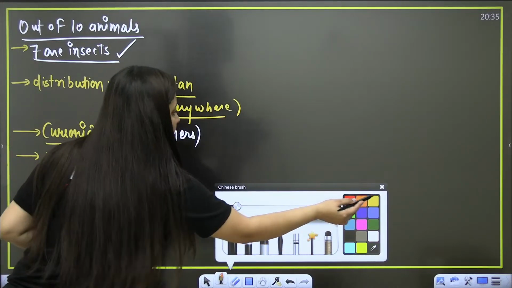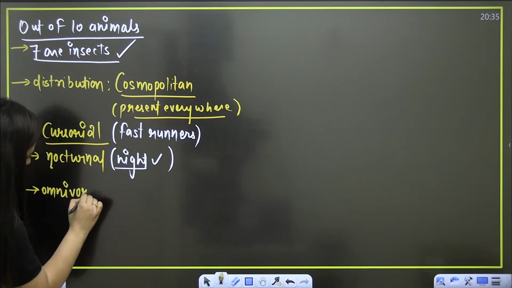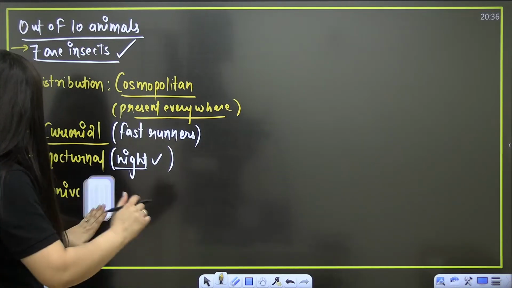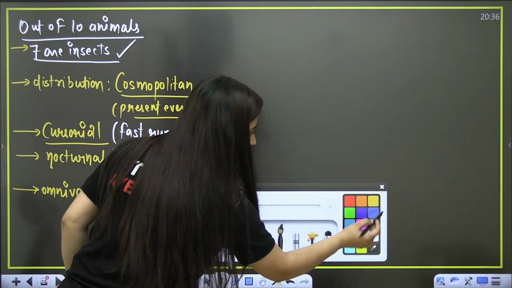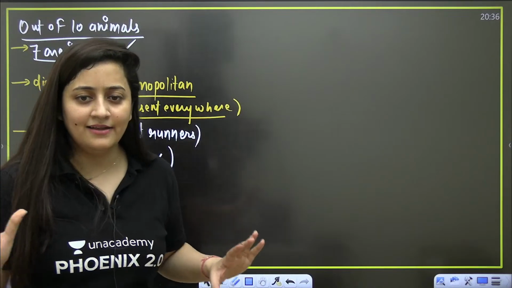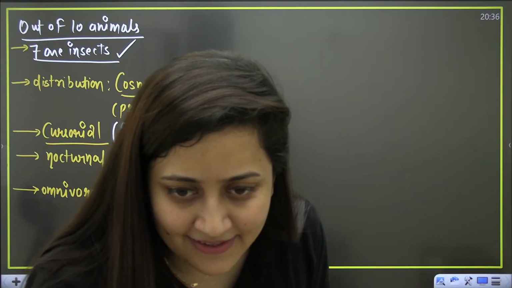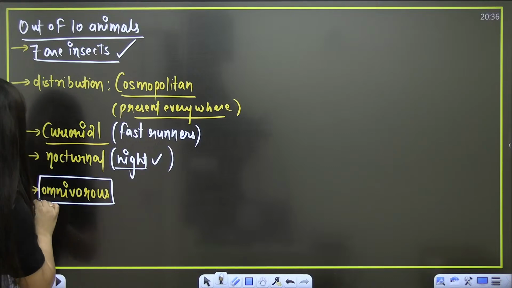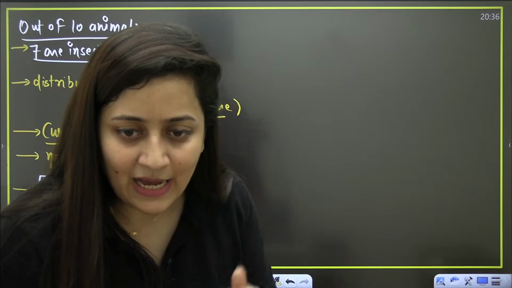And yes bache, when you talk about the cockroach, they are omnivorous. What is the meaning of being omnivorous? Anyone in the class? Yes, veg, non-veg, both. We don't mind. Cockroach is omnivorous. If I get fruits, I am going to eat them. If I get some other animals, I am going to eat them.